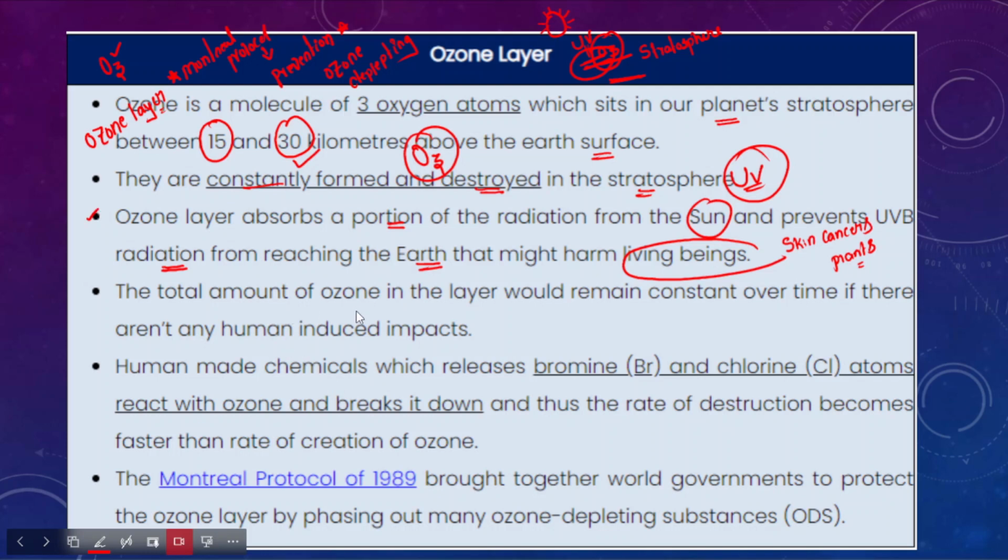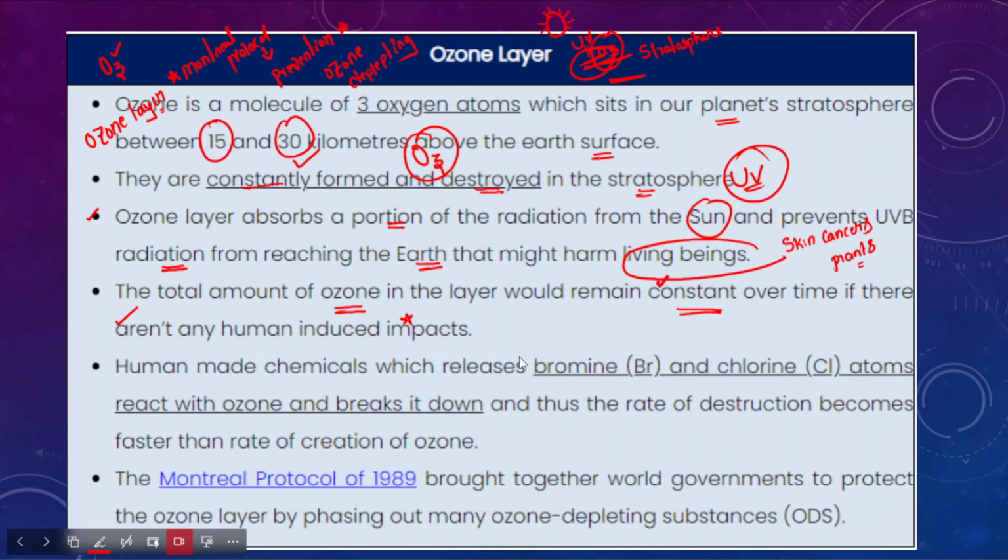So after that, the total amount of ozone in the layer would remain constant over a period of time if there are no human induced impacts on this. For example, if human beings are not releasing the ozone depleting gases into the atmosphere, then we can largely say that the ozone layer would remain constant.